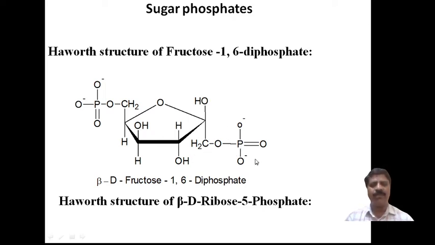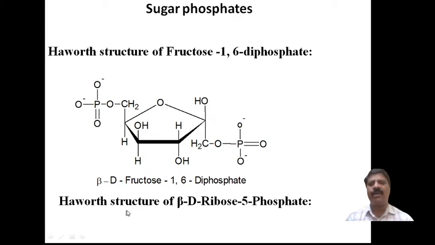Now here a phosphate group is present at the one position and another phosphate group is present at the sixth position. Because of the H here, these are polar, and when they dissociate they give hydrogen and the ions are produced. Therefore, this is the Haworth structure of beta D fructose 1,6 diphosphate. Just recall, 1,6 diP means diphosphate. Okay.